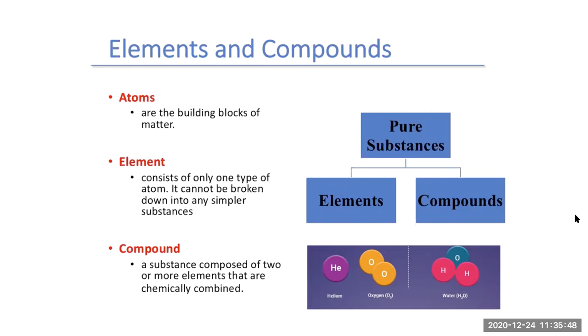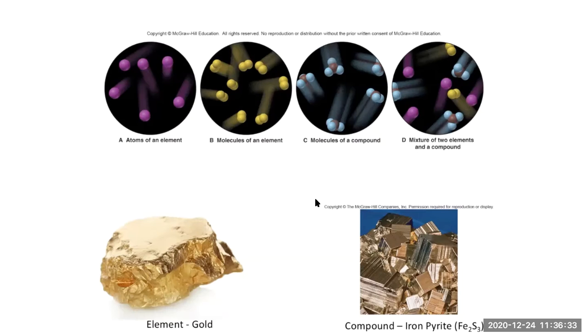Now, compounds can have more than two atoms. You can have very complicated compounds. An example of that could be your DNA or RNA. That would still be considered a compound. And if it's just DNA by itself, it would be considered a pure compound.